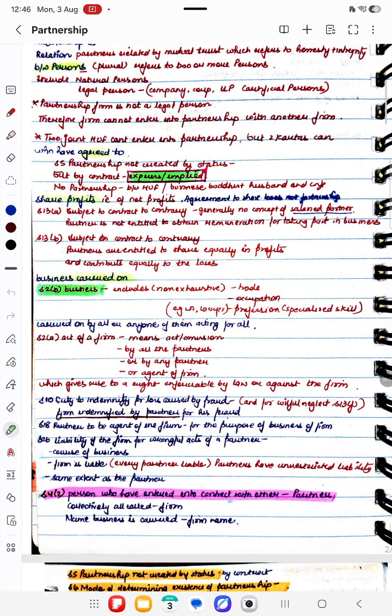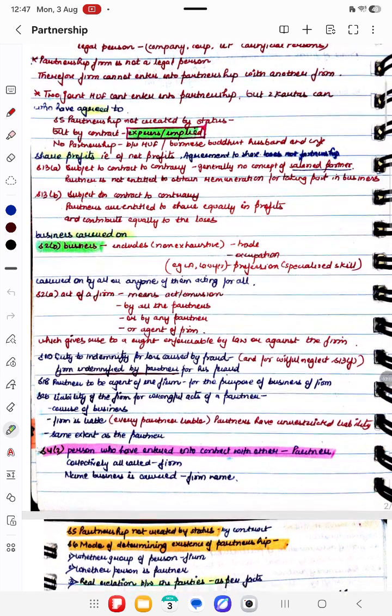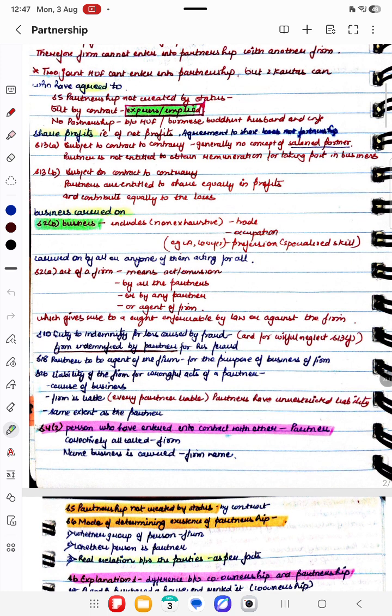And a partner does not get remuneration for taking part. He is not a salaried person, so he just gets profits. Generally, all the partners get an equal share in the profits of the business. Business includes trade, occupation, and profession, which is carried on by one or any of them acting for all. This is the concept of mutual agency, where everyone acts as an extended hand of the other.